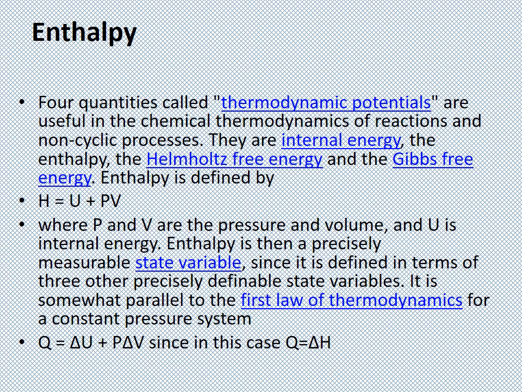So see here, what is enthalpy? Enthalpy is equal to U plus PV. These four quantities are called thermodynamic potentials. So in thermodynamic potential, the internal energy and enthalpy: H is equal to U plus PV, where P is the pressure and V is the volume.